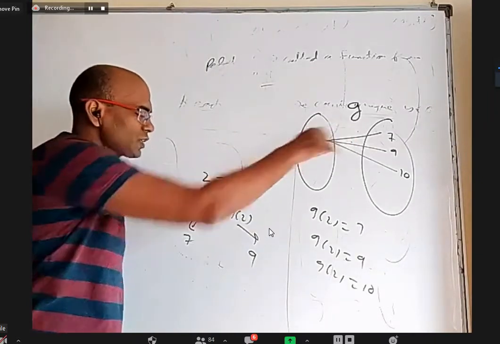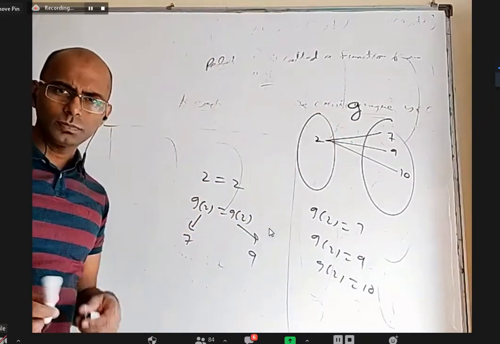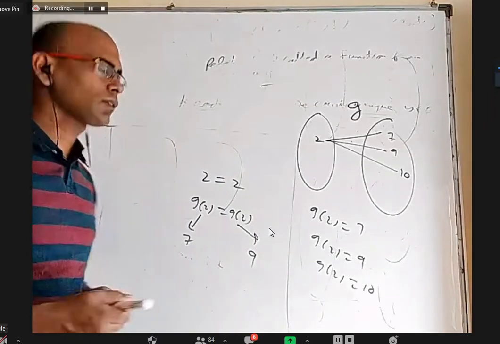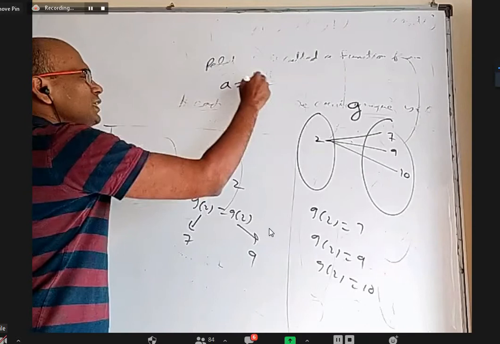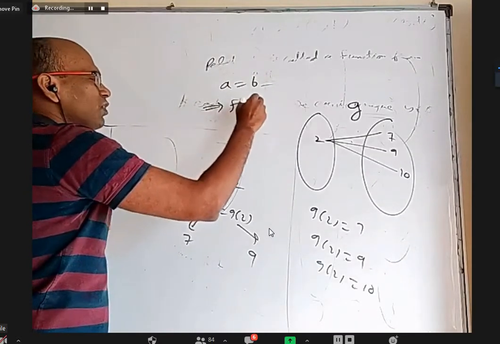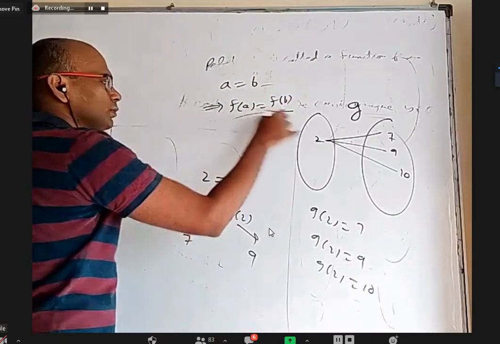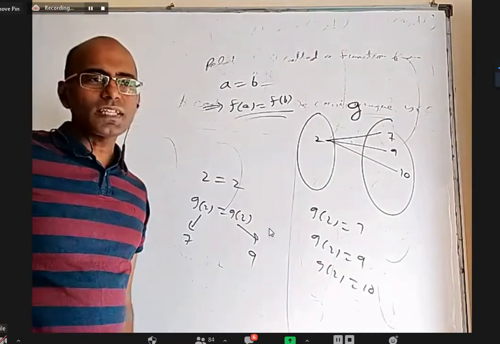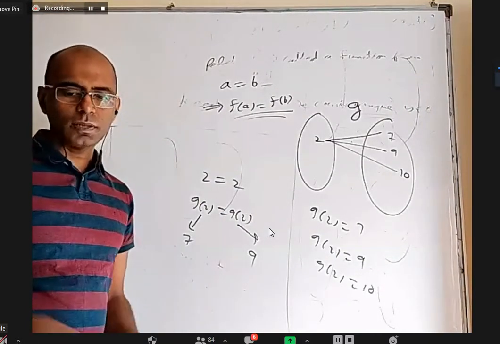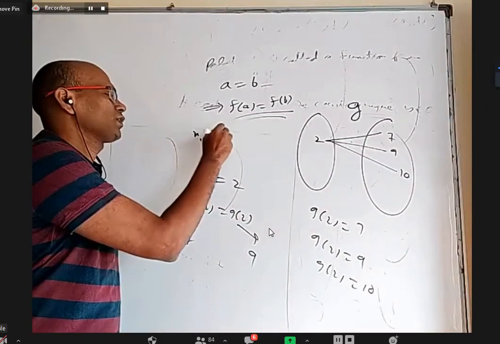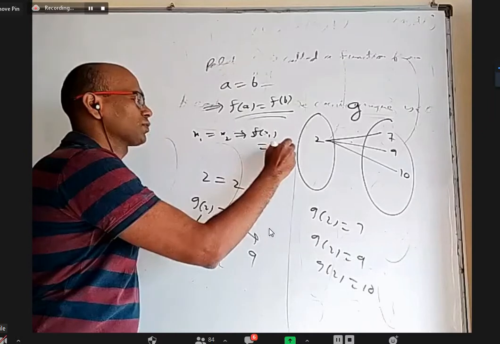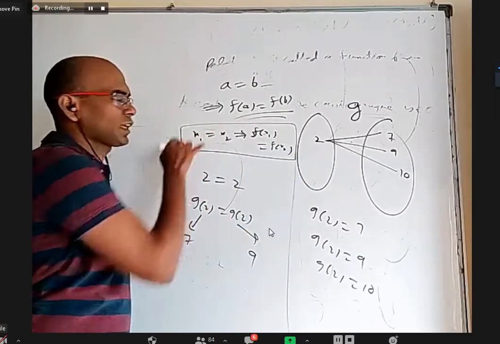If G is a function, can you create this kind of example? No, sir, because it should have only one image. So whenever a equal to b, I can safely write f(a) equal to f(b), no problem, provided f is a function. If f is a relation, I cannot write like that. That's why they mentioned there that x1 equal to x2 implies f(x1) equal to f(x2) for all x1, x2 in E.